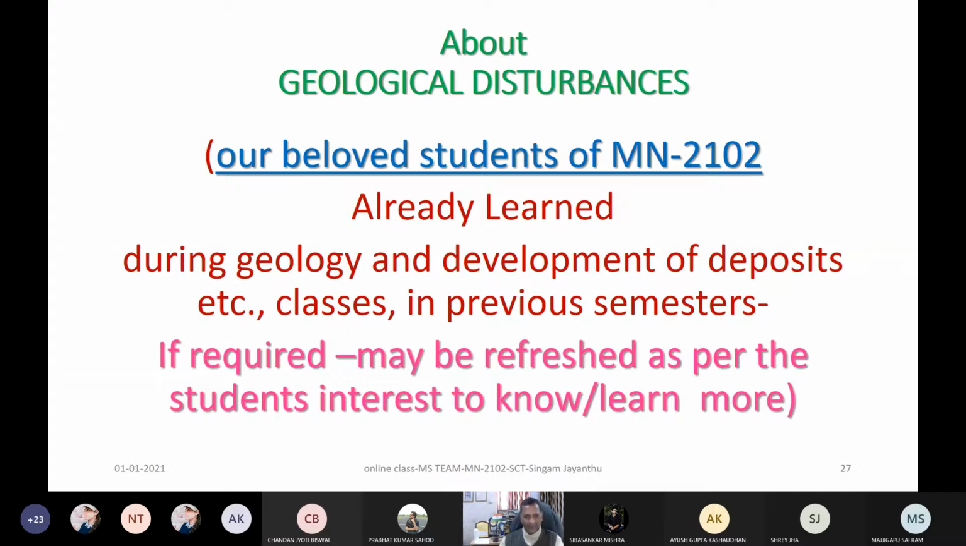During this geology, you already learned about the development of these deposits in the previous course. If somebody is interested, I can show some photographs to highlight that. Otherwise, I continue with the different methods, their application, advantages and disadvantages, starting with refreshing you on the development of stratified deposits.